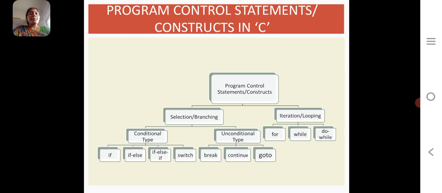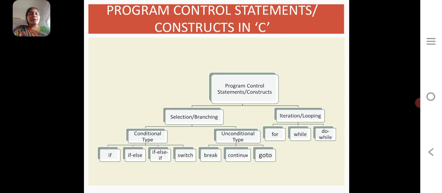Then we see the programming control statements, how to construct the whole program. The control statements are classified into two types. They are selection and branching, and the other one is iteration and looping. Today we see about the selection and branching statements only.